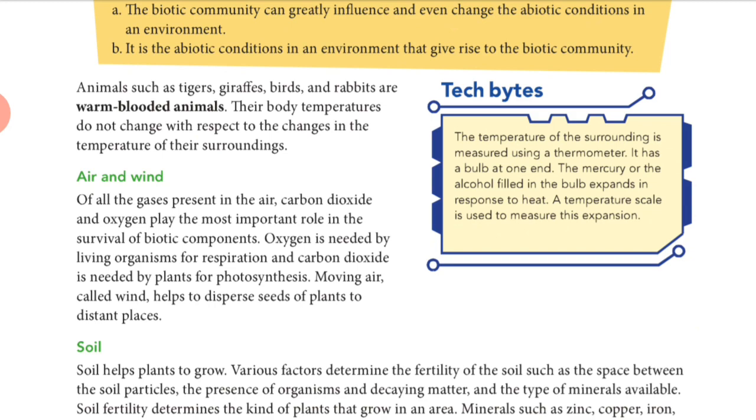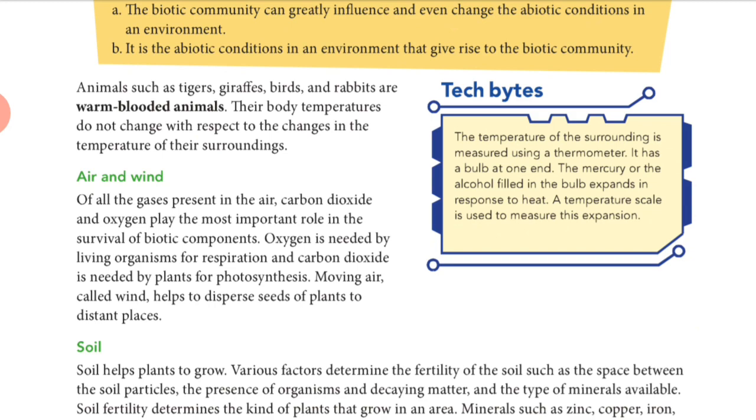So guys, what are the examples of warm blooded animals? Most of the mammals, few birds, giraffe, rabbits, humans, are called warm blooded animals, right? Now in this way temperature interacts with plants and animals.